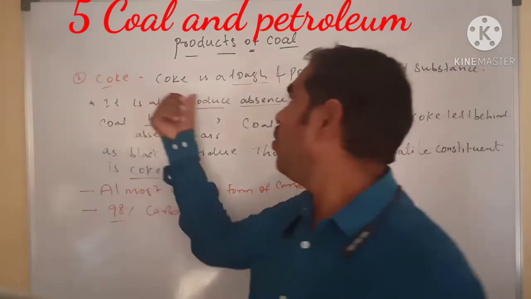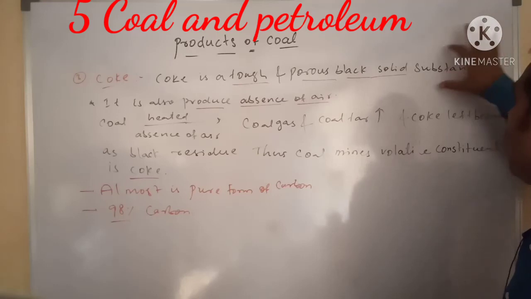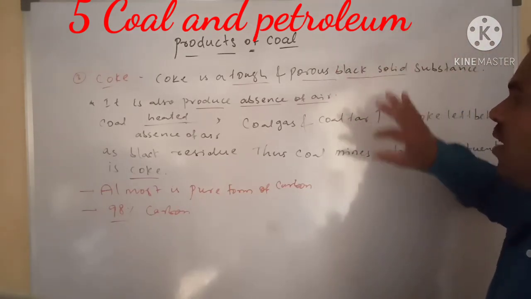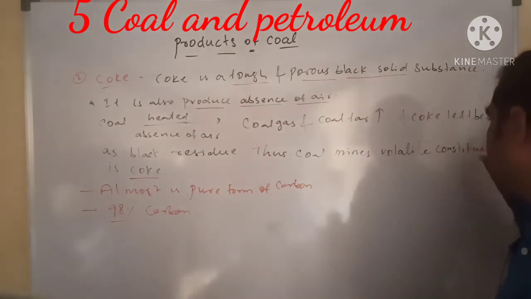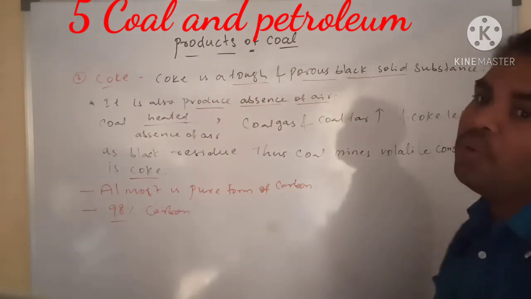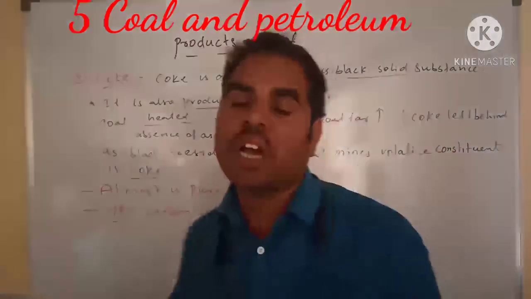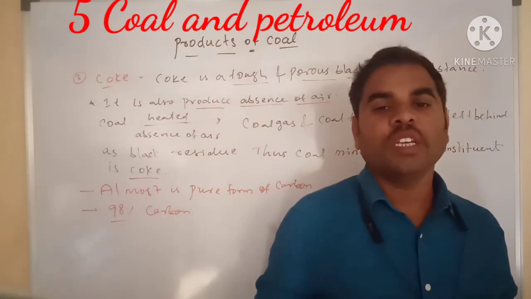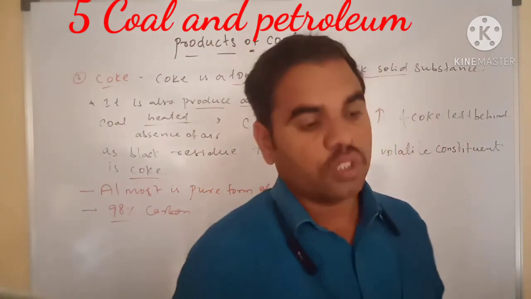Coke is a tough and porous black solid substance. It is also produced in the absence of air, as a black residue after the volatile constituents of coal are removed. It is an almost pure form of carbon, with 98% carbon present, and it does not produce any smoke, but coal produces smoke.